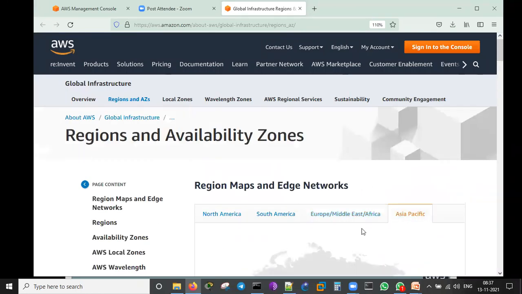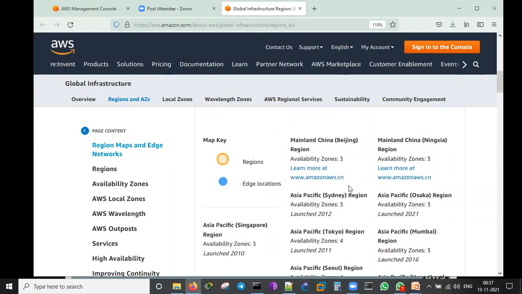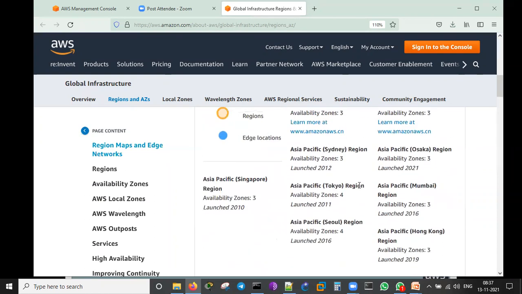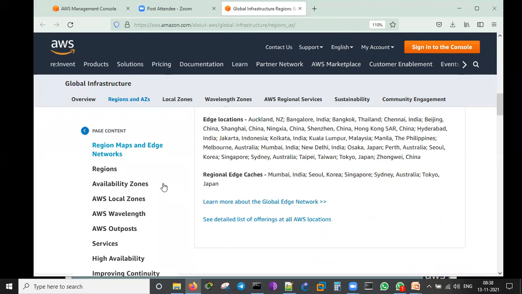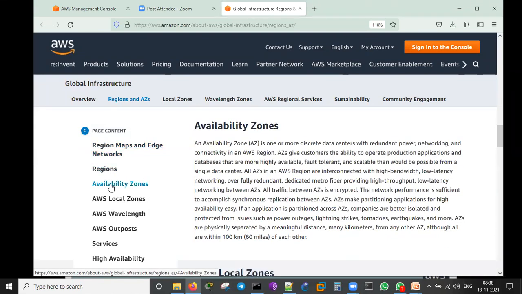And we'll see our Asia Pacific. In Asia Pacific we have Beijing, Sydney, Tokyo, Seoul, and Mumbai. Mumbai is there in India. Hong Kong region, Osaka, and China, somewhere else. So these are all the regions you can see here, and these are the availability zones. An availability zone is one where multiple discrete data centers are redundant, with power, networking and connectivity in the AWS region.